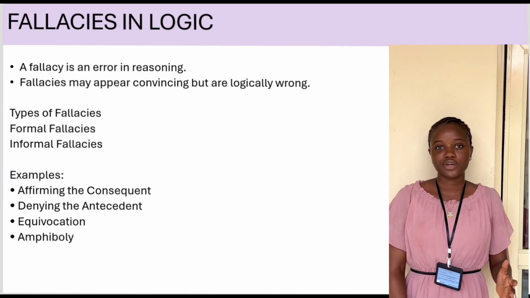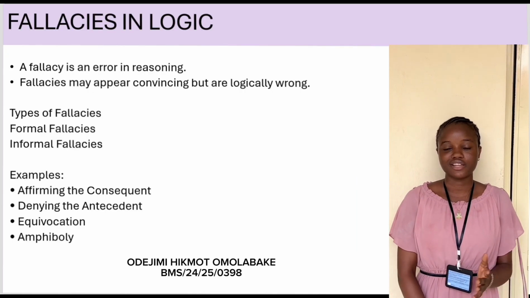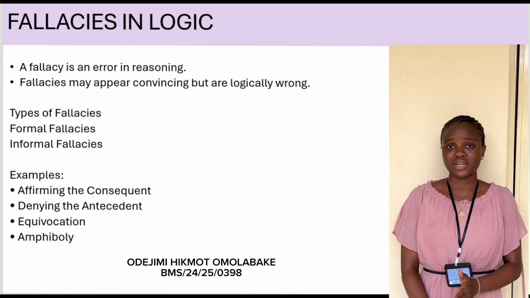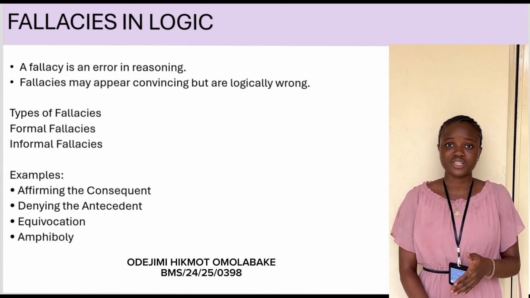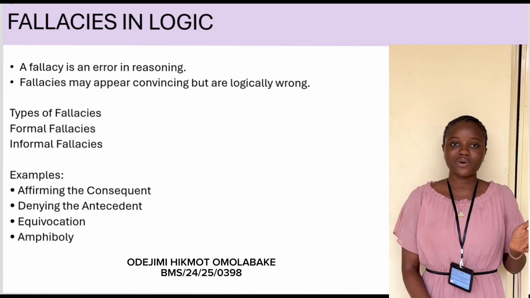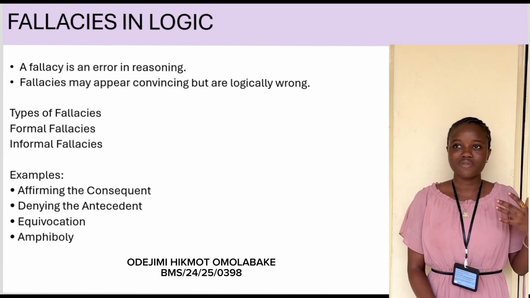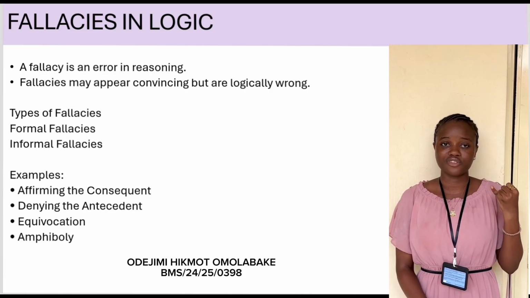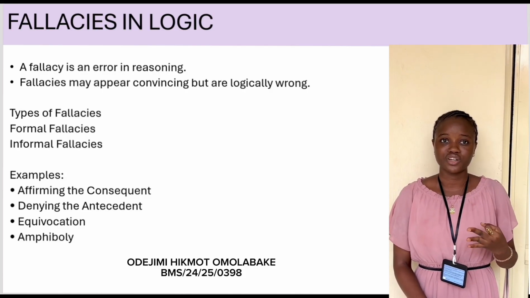My name is Ikman. I'll be talking on the types of fallacies. We have the formal fallacy and the informal fallacy. The formal fallacies are errors due to the structure or arrangement of arguments rather than the content. We have the fallacy of affirming the consequent, and the fallacy of denying the antecedent. Then we have the informal fallacies. These are errors due to irrelevant thinking and carelessness, and they're classified into four. We have the fallacy of relevance, fallacy of ambiguity, fallacy of weak induction, and fallacy of presumption.